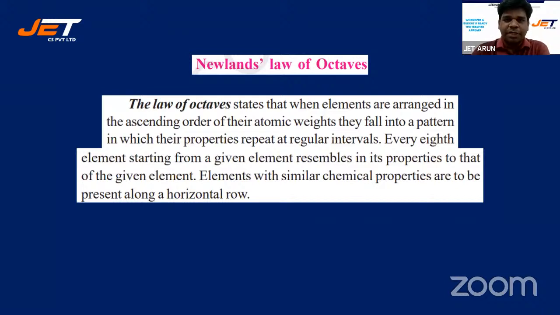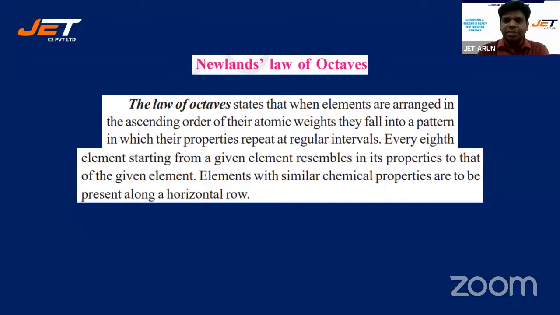Let's look at the law of octaves, Newton's law of octaves. Now, this states that when elements are arranged in the ascending order of their atomic weights, they fall into a pattern in which their properties repeat at regular intervals. That repetition, every eighth element starting from a given element, resembles in its properties that of the given element.